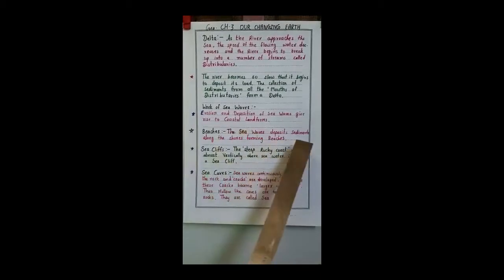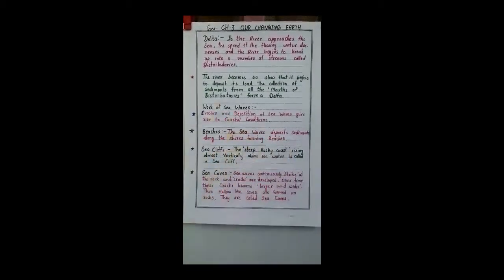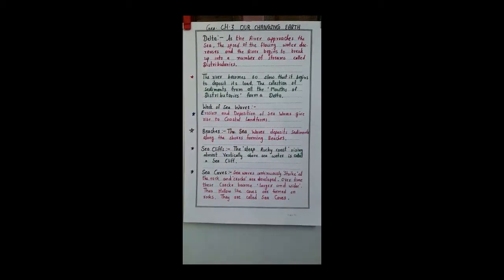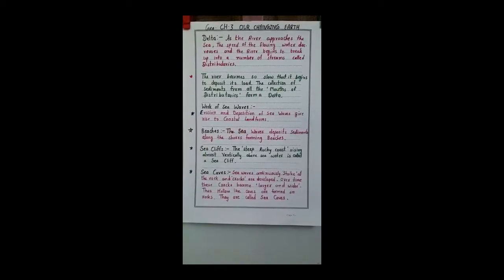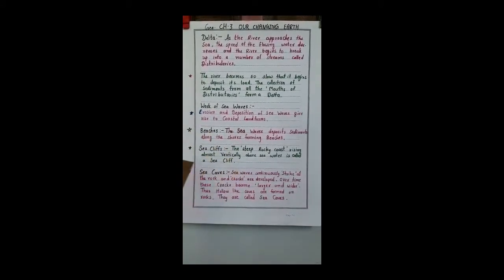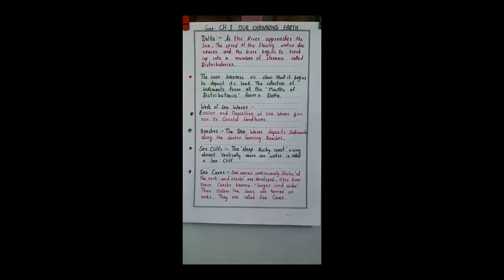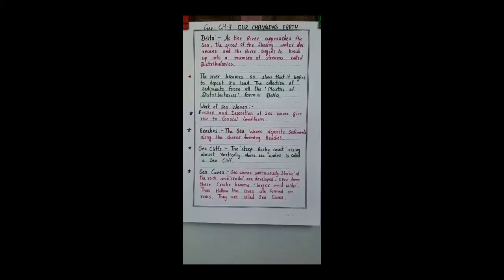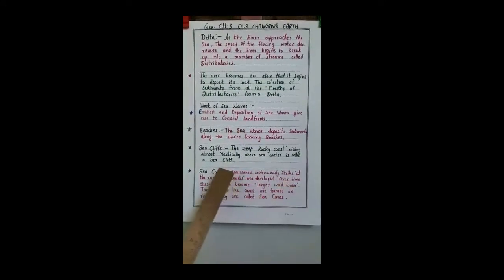The sea waves deposit sediments along the shores, forming beaches. Beaches have many types. They may be made of pebbles, sand, small sand, bigger sand, different sizes of soil. They are created by the sea waves and are called beaches. Sea cliffs are steep rocky coasts rising almost vertically. Where seas and oceans are, there are so many rocks, and these rocks stand straight and parallel to the sea. That is called a sea cliff.